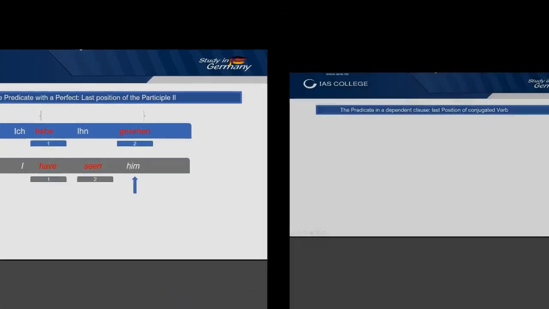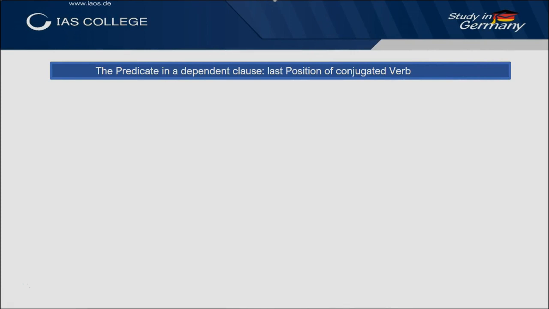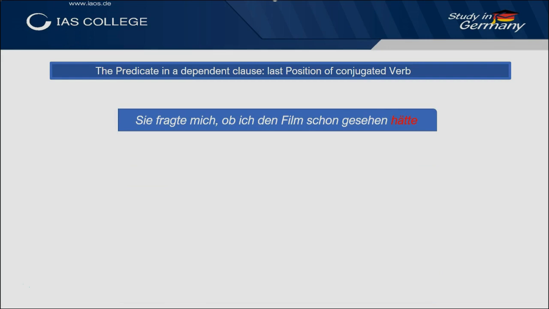Thirdly, the main verb must be the last element in the dependent clause. Instead of main verb, we can say conjugated verb. For example, sie fragte mich, ob ich den Film schon gesehen hätte. The comma in front of ob tells us that ob ich den Film schon gesehen hätte is a dependent clause. Hätte is the conjugated part of the sentence and thus must be at the end of the sentence.